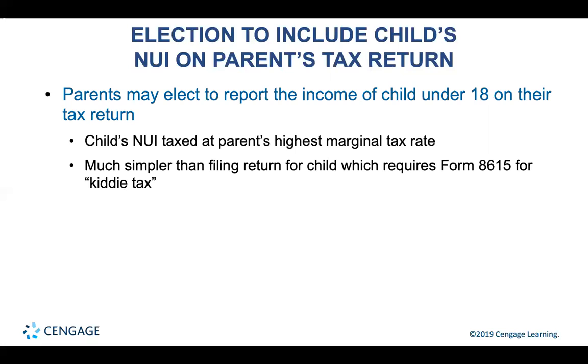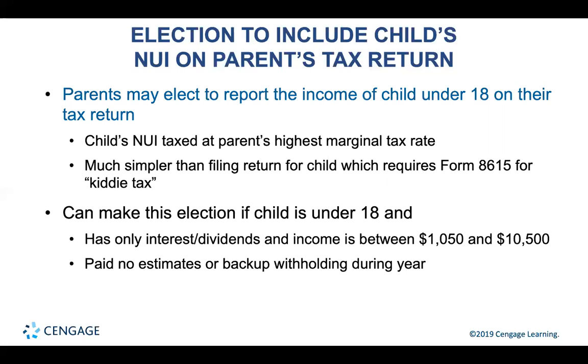If certain conditions are met, parents may elect to include a child's gross income on their tax return. The election eliminates the child's return filing requirement and saves the parents from the trouble of filing the special calculation on Form 8615, which is the form the kiddie tax is calculated on. You may only qualify for this election if the following conditions are met.